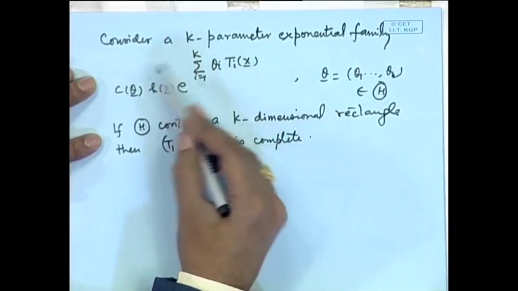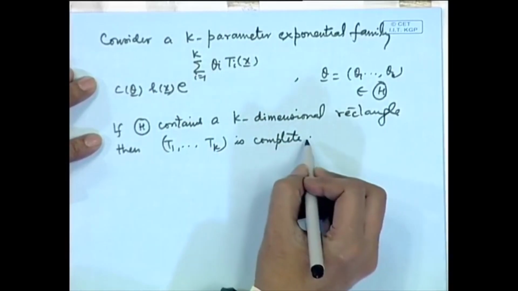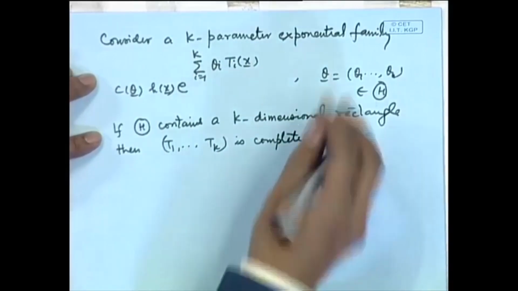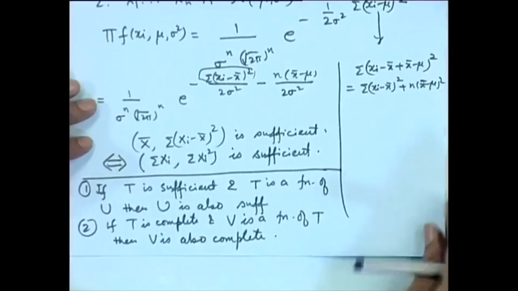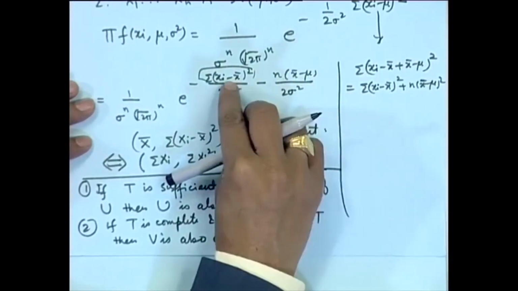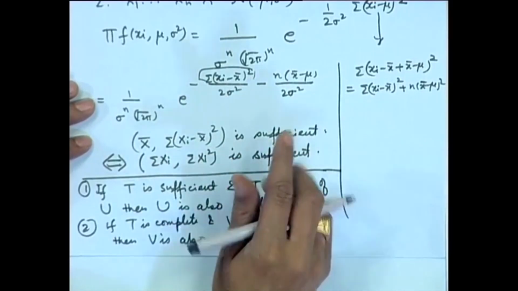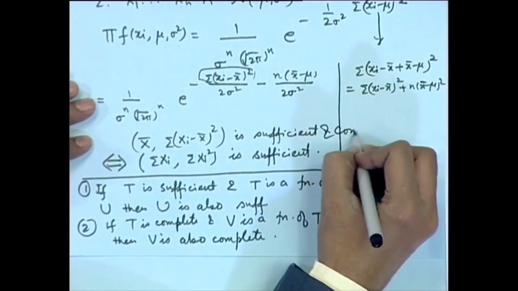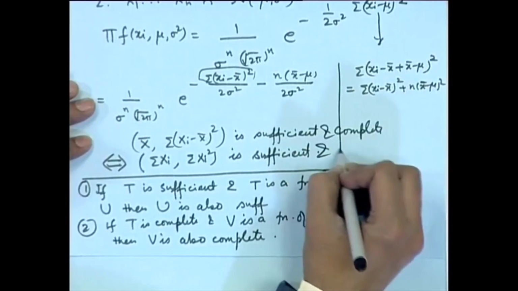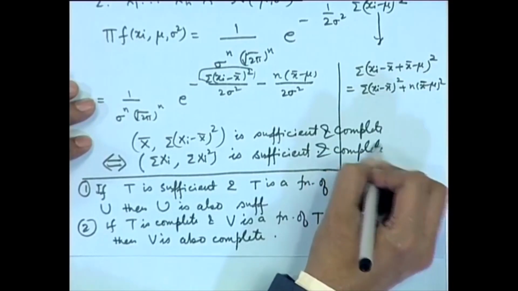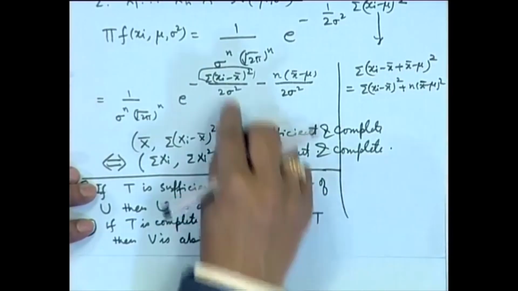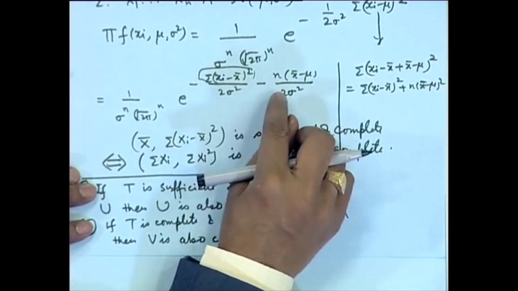Sufficiency is of course obvious because of the factorization theorem, but this will also be complete. If we utilize this one, then obviously here x bar and sigma xi minus x bar whole square will be complete also, because this can be considered as a 2 parameter exponential family.